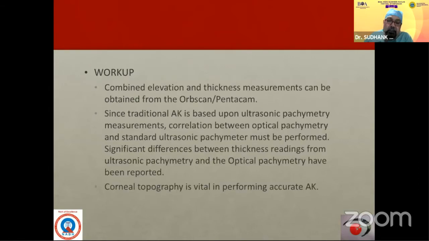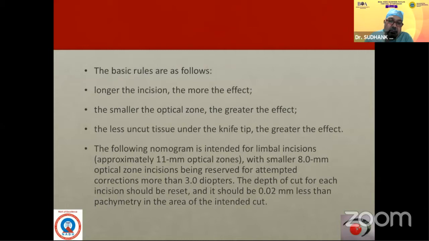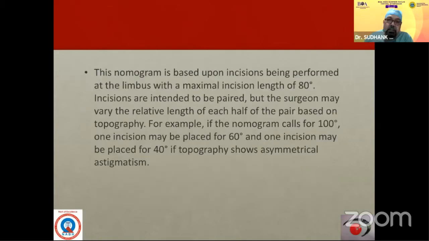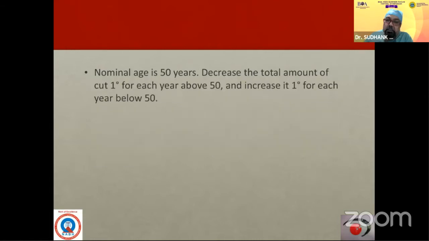And one has to define what kind of astigmatism one is looking at. Basic rule I have already discussed: more depth, size, and distance from the center, and maximal incision length of about 80 degrees, but averagely it is about 40 degrees or so.